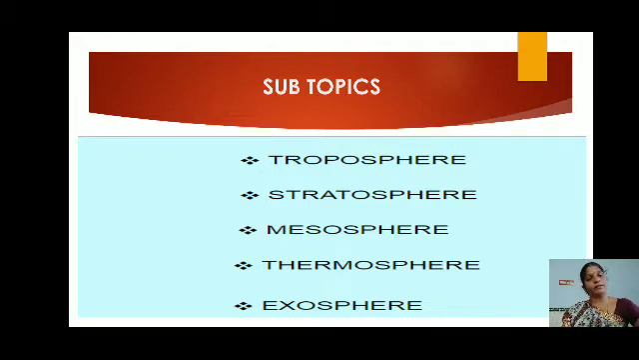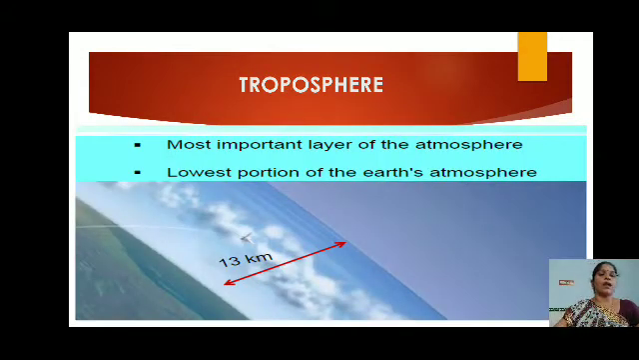What is called troposphere? It is the most important layer of the atmosphere, and it is the lowest portion of the Earth's atmosphere. It extends to 13 kilometers from the Earth's surface. It's given in your book. Kindly take page number 22.